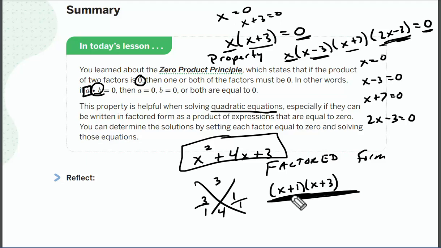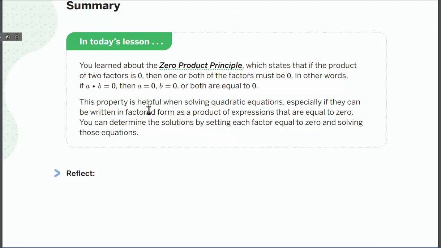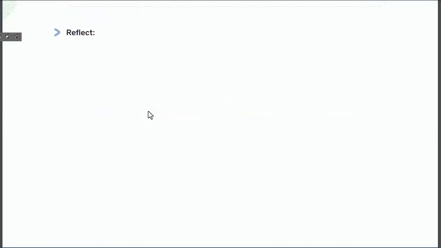Okay? So here's what I want you guys to do. Below, where it says reflect, you're going to have 4 problems on the screen. I'm going to put them up here. And I want you to solve them based on what we just did on all of the problems that we've kind of talked about so far today.